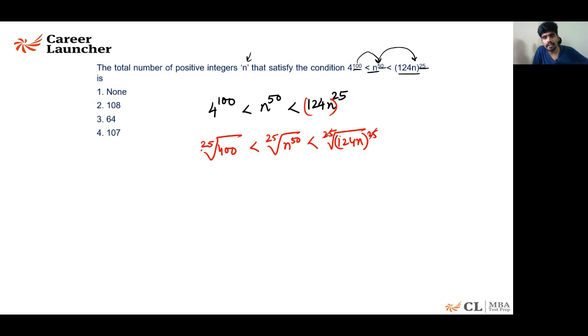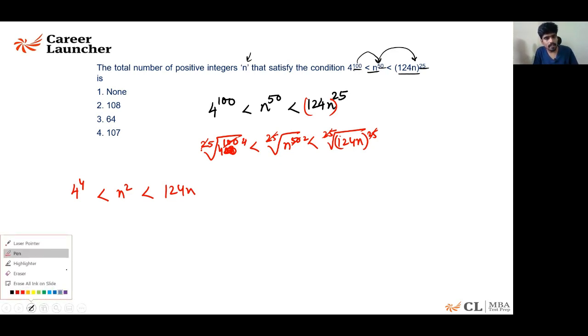So this 25 cancels, this leaves n square, and this leaves 4 power 100 to 4 power 4. So we get 4 power 4 less than n square less than 124n. Now it is certainly solvable.